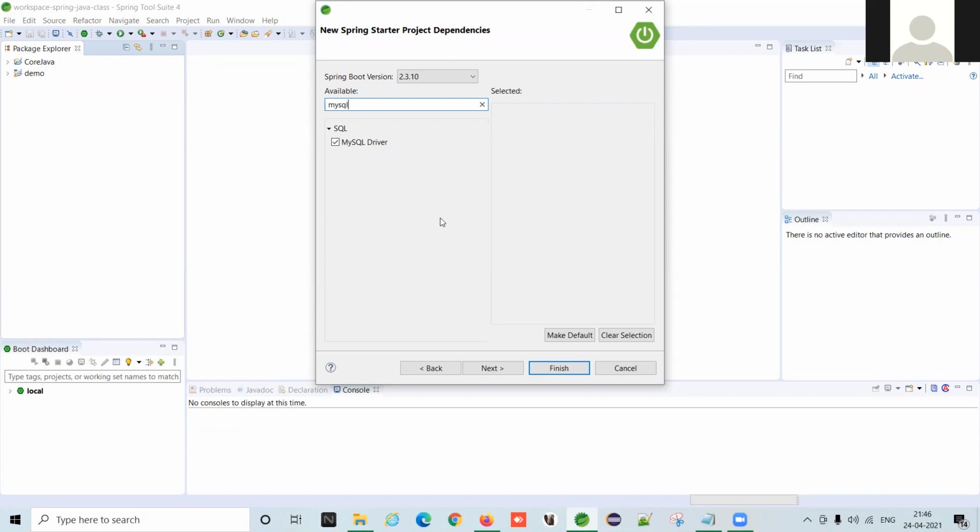So to overcome those problems, Spring came in a new structure or new format.